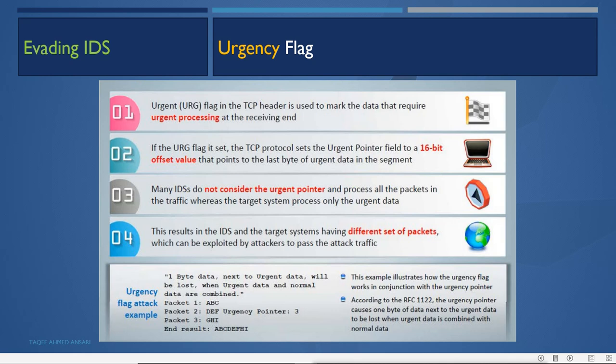This example illustrates how the urgent flag works in conjunction with the urgent pointer. According to RFC 1122, the urgent pointer causes 1 byte of data next to the urgent data to be lost when urgent data is combined with normal data, and that is why G is missing in the end result.